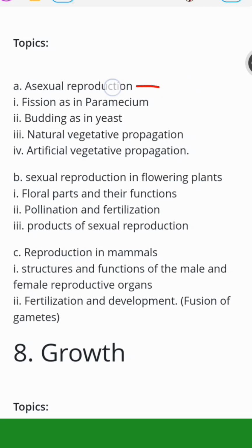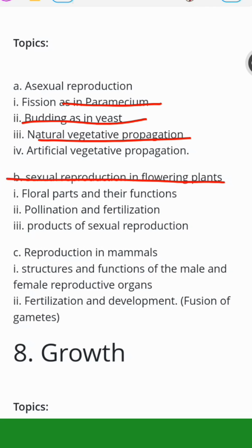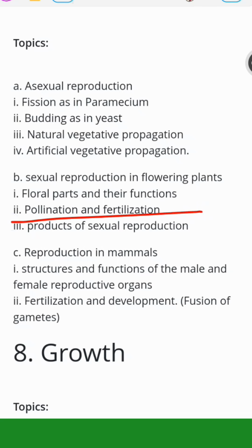Asexual reproduction: fission in paramecium, budding as in yeast, natural vegetative propagation, sexual reproduction in flowering plants. These are the things you need to know under reproduction. If you can go through all these things, trust me, you will not miss any question, and go through the pack very well.